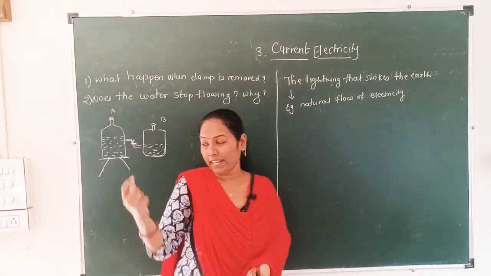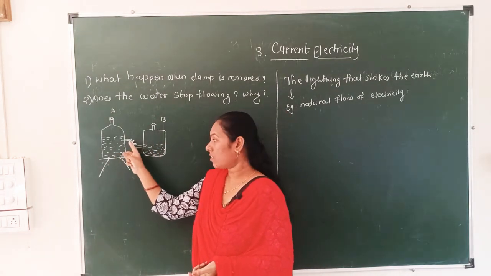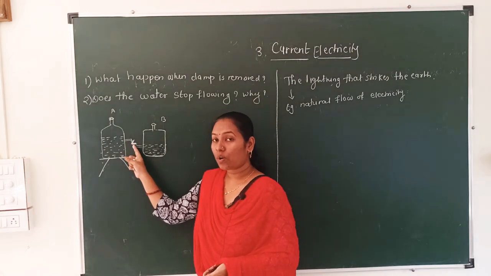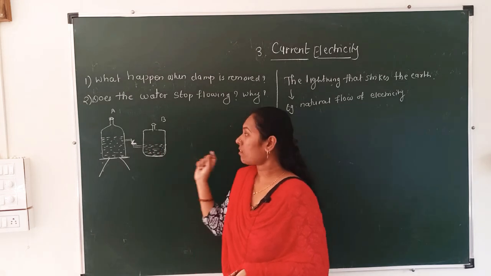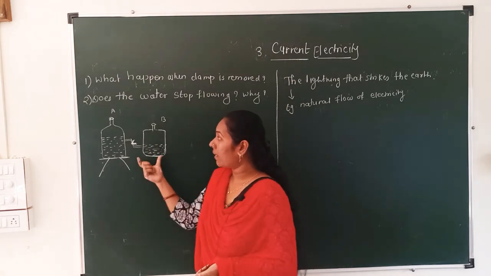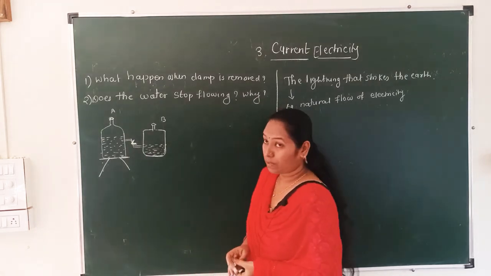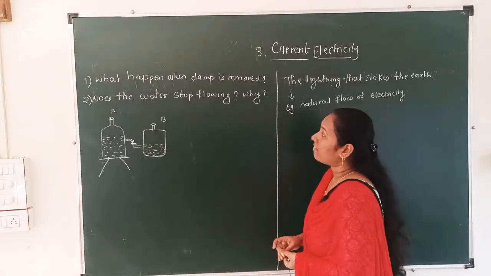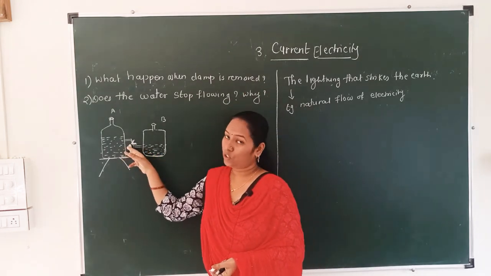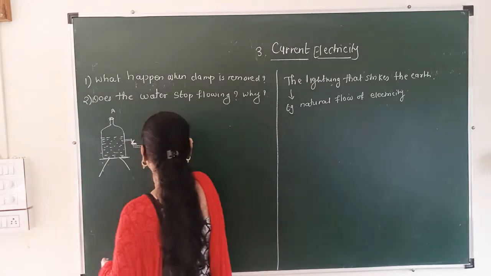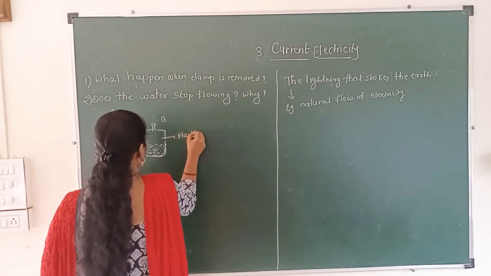What is the apparatus? Two plastic bottles, a rubber cork, also called a clamp, a stand, and water. What will happen in these two bottles? You have two questions. The first question is, what happens when the clamp is removed? Clamp means this rubber tube. Here the names are given to the plastic bottles.